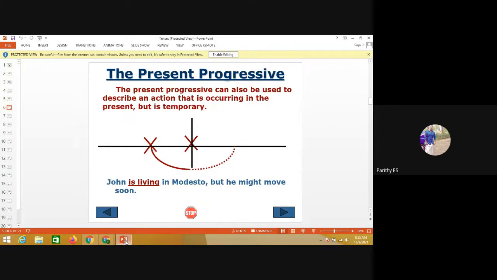For past perfect: "He had worked." "He had not worked" for negative. Interrogative: "Had he worked?" Past perfect continuous: "I had been watching."